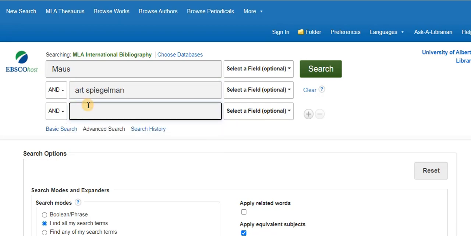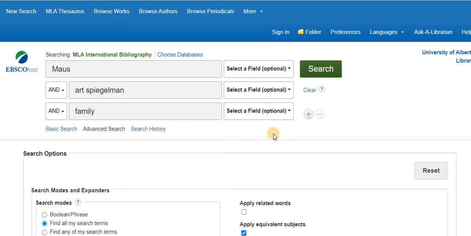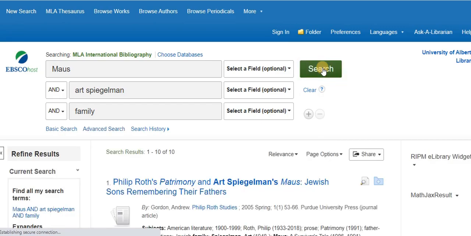And finally, I'm interested in looking at the family relationships and family story that's in the graphic novel. So let me plug in the word family. There could be some other keywords we want to use. We see family relationships suggested. We could search on father, mother. There's lots of options here, but I'm just going to hit the search button and we'll see what comes up.